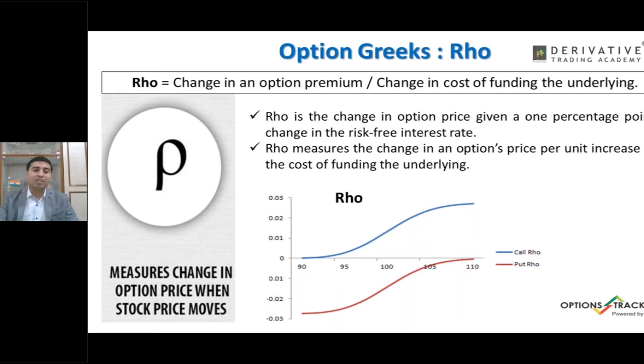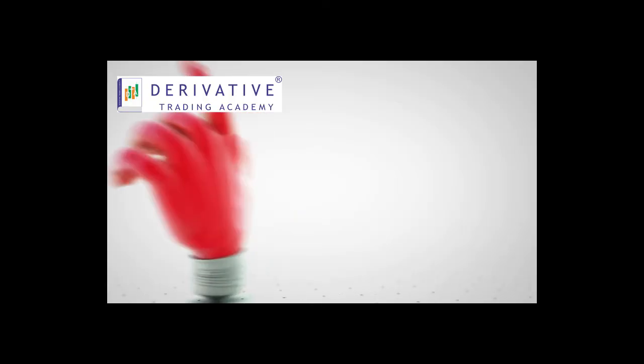So this is how exactly the concept of the option Greek rho works in changing the option premium price. Now this is the symbol of rho, which measures the change in the option price when the stock price moves because of the change in the interest rate.